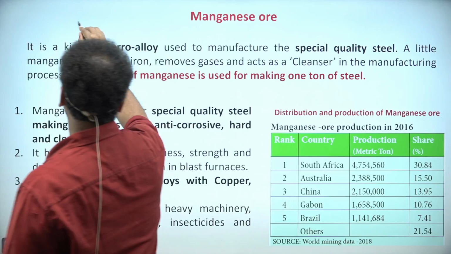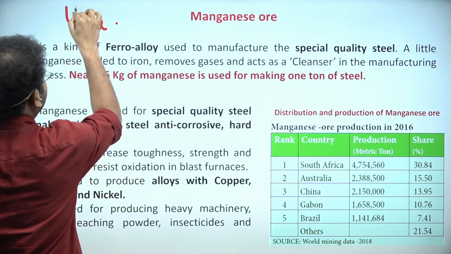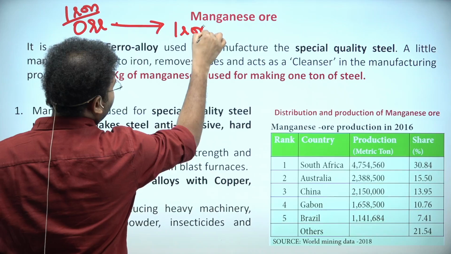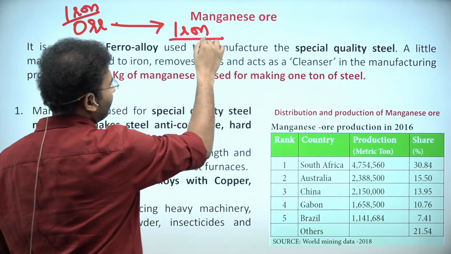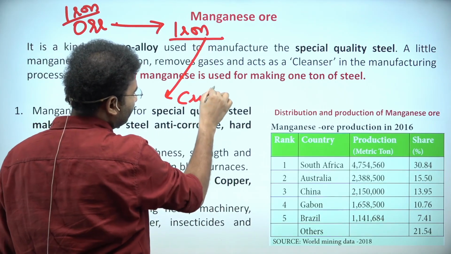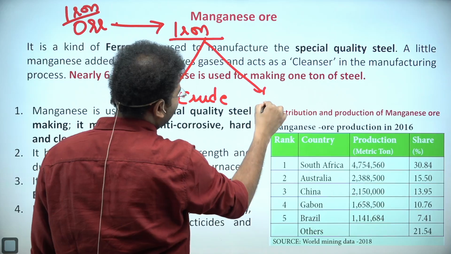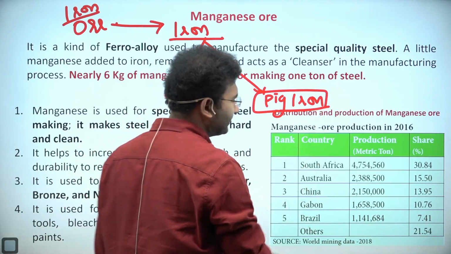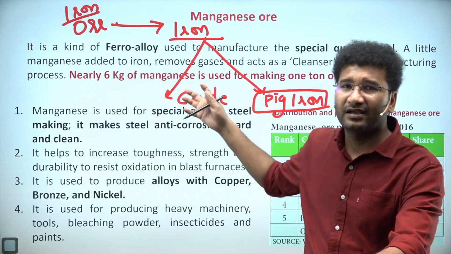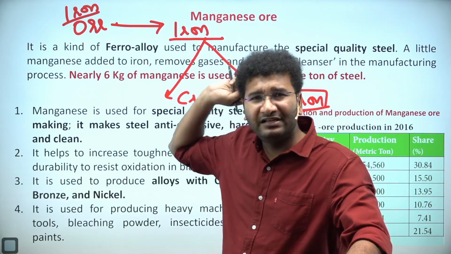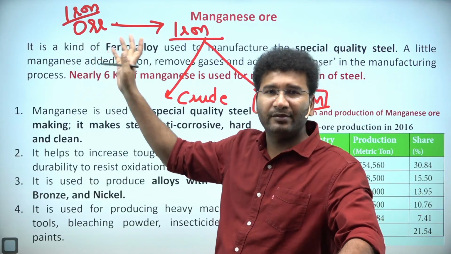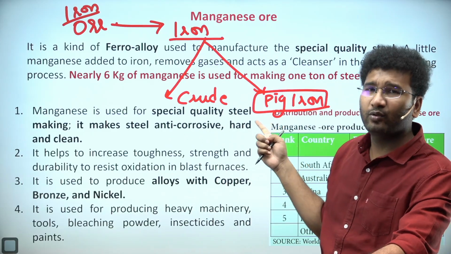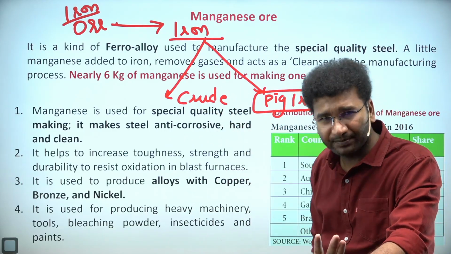See, from the ore of iron, that is hematite or magnetite, you manufacture iron. And this iron can be of multiple types. It can be crude iron, it can be pig iron. Crude iron and pig iron mean, in simple terms, that the ore is completely removed of impurities, and the pure iron that remains is called pig iron. Crude iron has little more impurities.